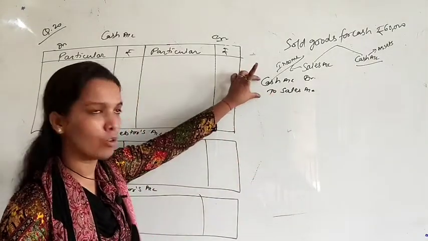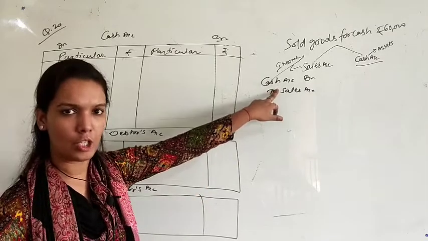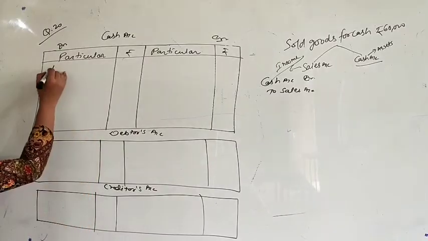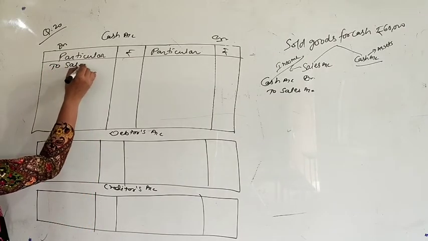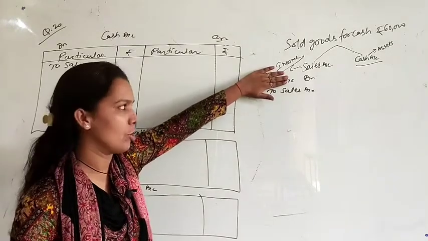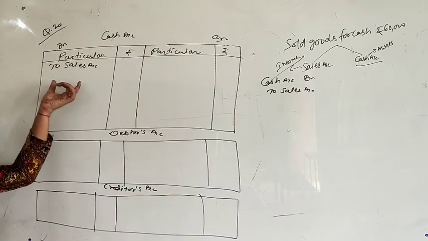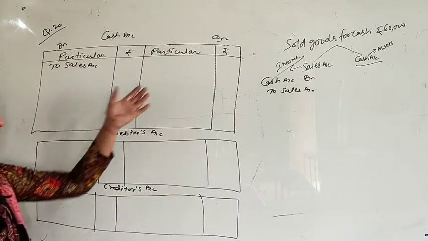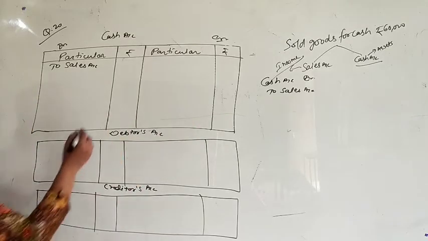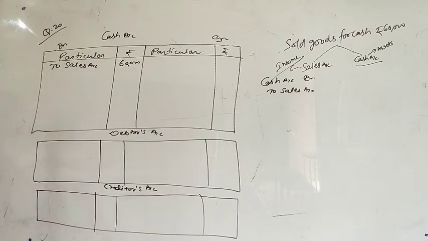Now see that out of these two accounts, which account we are preparing. We are preparing only cash account, not sales account. Okay, so in cash account we will make entry to sales account. Means cash account we are preparing, so we will not write cash, we will write to sales account. All the entries that are to, we will write in the debit side. If there is any by, we will write in the credit side. Okay, amount is 60,000. This is the first entry.